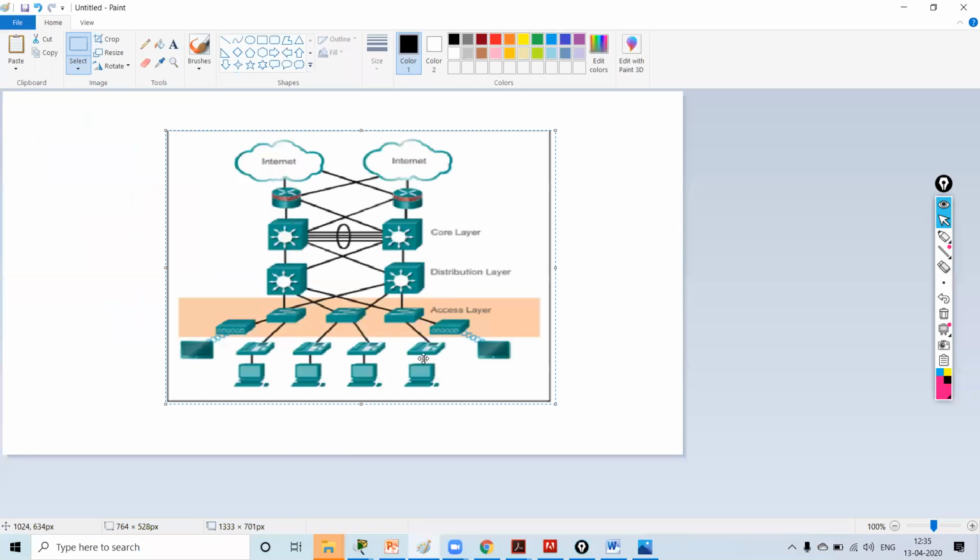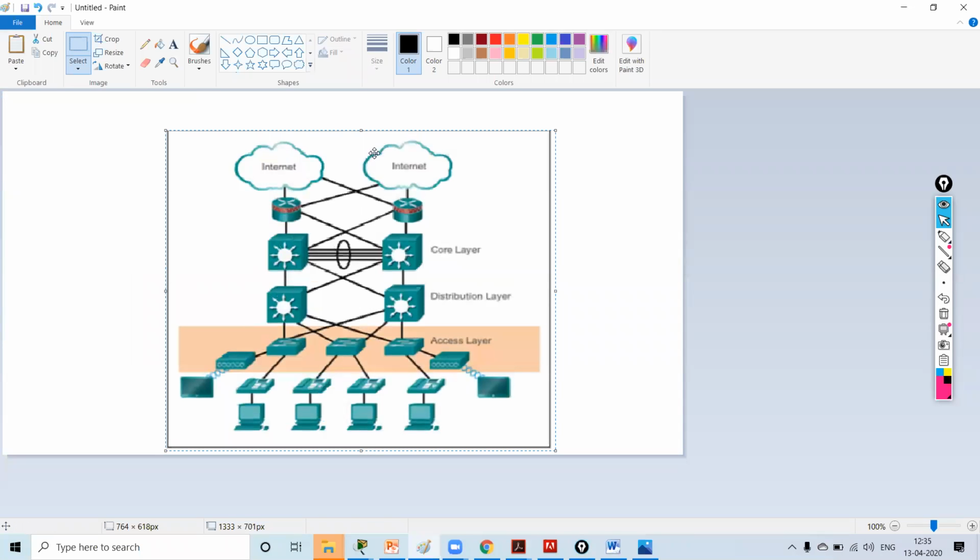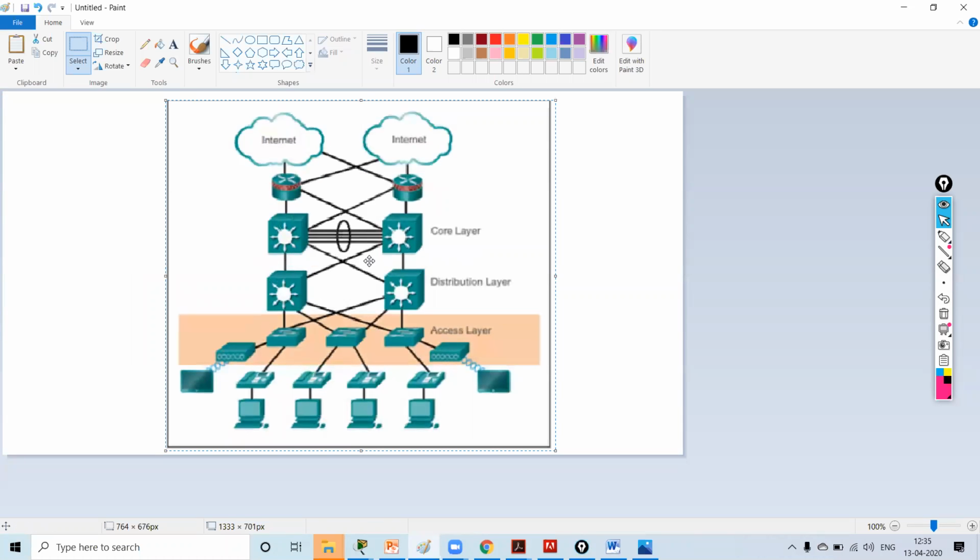So what happens in this, all the devices are connected. These are my access layer switches. All the end devices are connected over here.